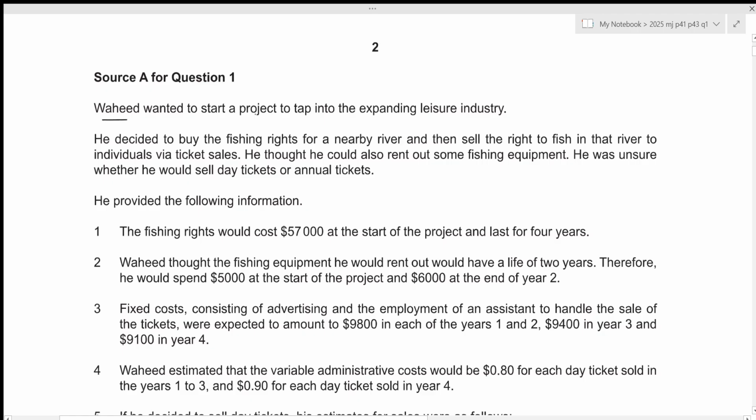Wahid wanted to start a project to tap into the expanding leisure industry. He decided to buy the fishing rights for a nearby river and then sell the right to fish in that river to individuals via ticket sales. He thought he could also rent out some fishing equipment. He was unsure whether he would sell day tickets or annual tickets. He provided the following information. The fishing rights would cost 57,000 at the start of the project and last for 4 years. So the lifetime of the project is 4 years and 57,000 is the cost incurred at the start of the project. So this will be our initial outlay or the initial outflow.